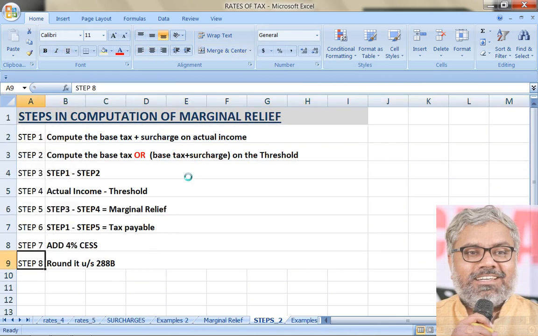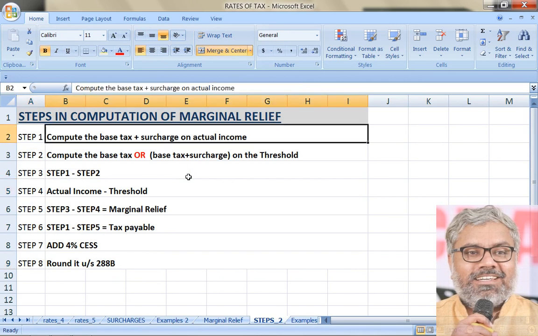Now for easy understanding purposes, this can be a simple way of calculating margin relief. This you can follow in solving the questions in relation to margin relief also. Irrespective of the SSC, the procedure is same. But for SSC, what will change? Base tax calculation will change, surcharge percentages will change. But the way we calculate margin relief will not change. Understand this carefully. This is what is going to be useful for your problem solving on margin relief particularly.